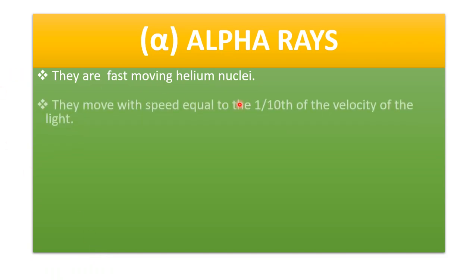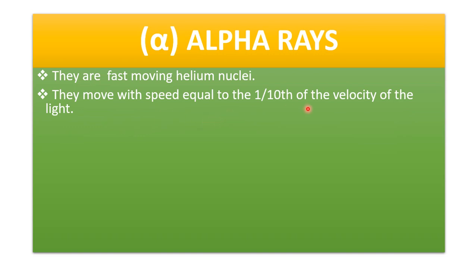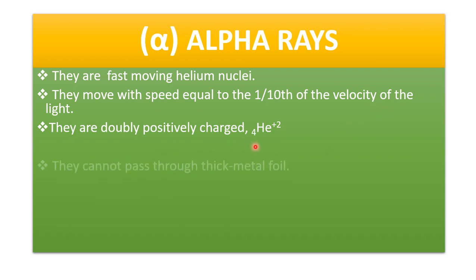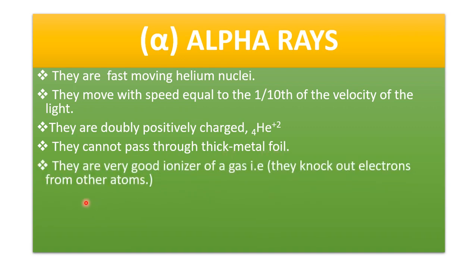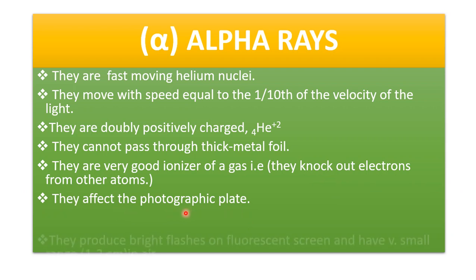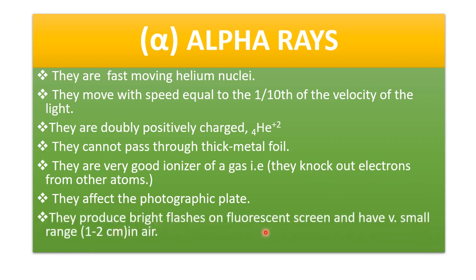Alpha rays, the properties of alpha rays: they are fast moving helium nuclei. They move with speed equal to 1/10 of the velocity of light. They are doubly positively charged helium particles. They cannot pass through thick metal foil. They are very good ionizers of gas. They knock out electrons from other atoms. They affect the photographic plate. They produce bright flashes on a fluorescent screen and have a very small range, 1 to 2 cm in the air.